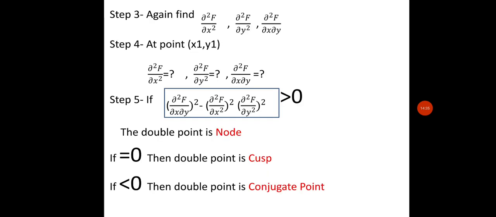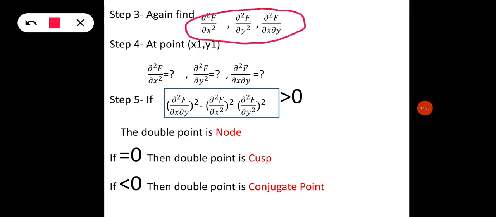So in step 3 we again find del 2f upon del x square, del 2f upon del y square, and del 2f upon del x del y. We have to find all these values at the points which we calculated earlier that satisfied the equation.